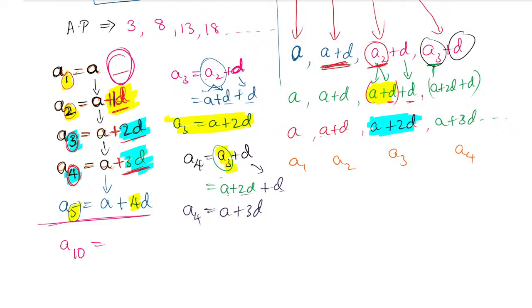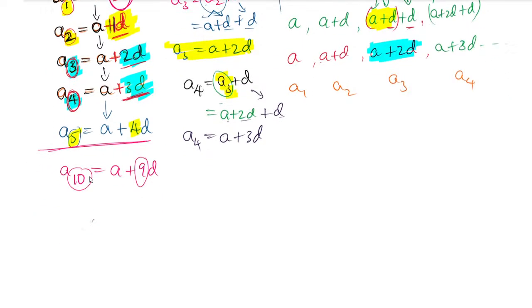Very good. It is nothing but a plus 90. It is like a logic question. If we are finding a10, it is nothing but a plus 90. Here we have 10, so we have to bring one less. Similarly, if you are finding a100, you are finding the 100th term. Remember, a100 means the 100th term, and a10 means the 10th term you are finding.